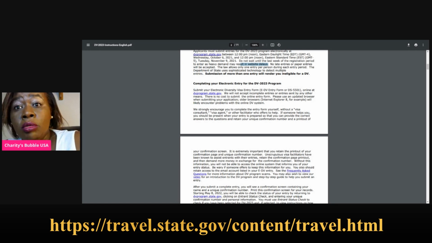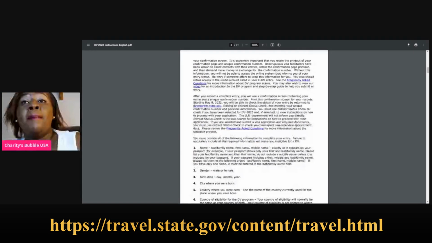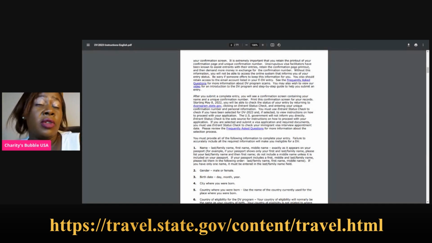So if someone helps you, then you have to be present so that you can provide the correct answers to the questions and retain your unique confirmation number. Please make sure that you retain your confirmation number, because someone might lie to you and tell you that the confirmation number is not going to come out at that time. It comes out as soon as you submit your application. And that person will want to charge you 100,000 Kenya shillings because they will tell you that I filled out for you and you won. No. Make sure that you have your confirmation number, and that is why they are encouraging you: do it for yourself. Do not ask for help from anybody.